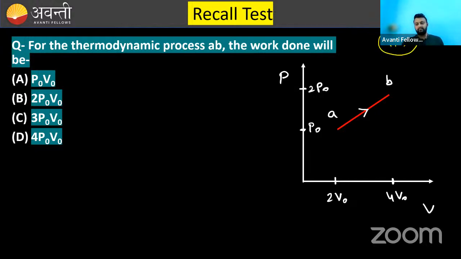Try to solve. Answer in the chat box, first of all, whether everything is visible to you or not. Take some 40-45 seconds to answer the question.